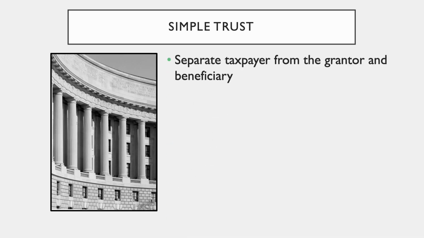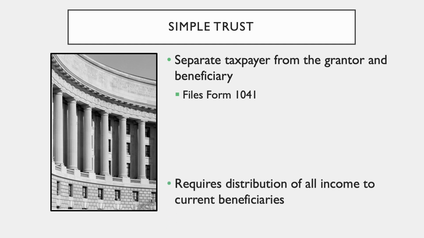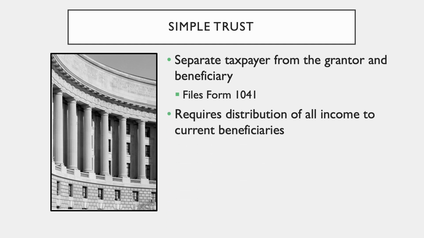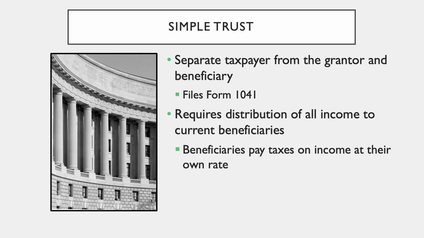A simple trust distributes its income to trust beneficiaries. A simple trust is a separate taxpayer from the grantor who transfers assets into the trust and the beneficiary who benefits from the trust. Whereas an individual files taxes with Form 1040, a simple trust uses Form 1041. A simple trust requires all income to be distributed to current beneficiaries. The beneficiaries pay taxes on the income at their own applicable tax rates.